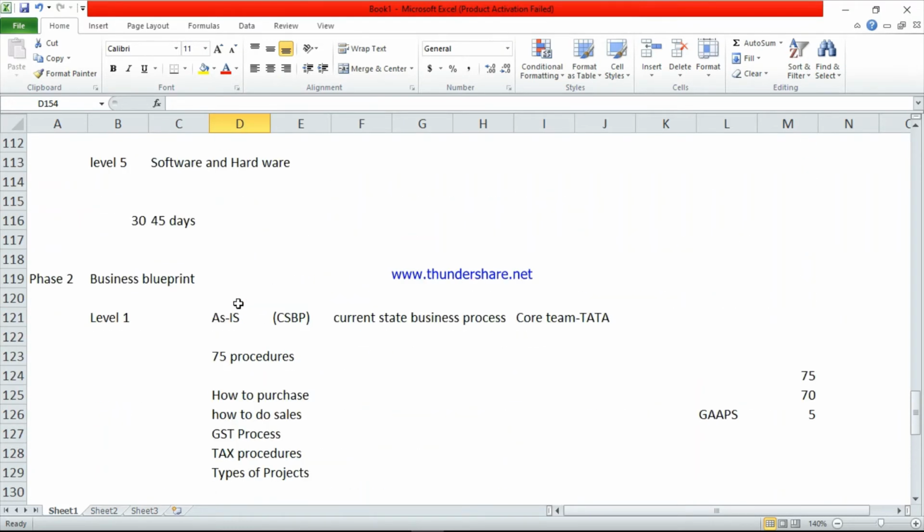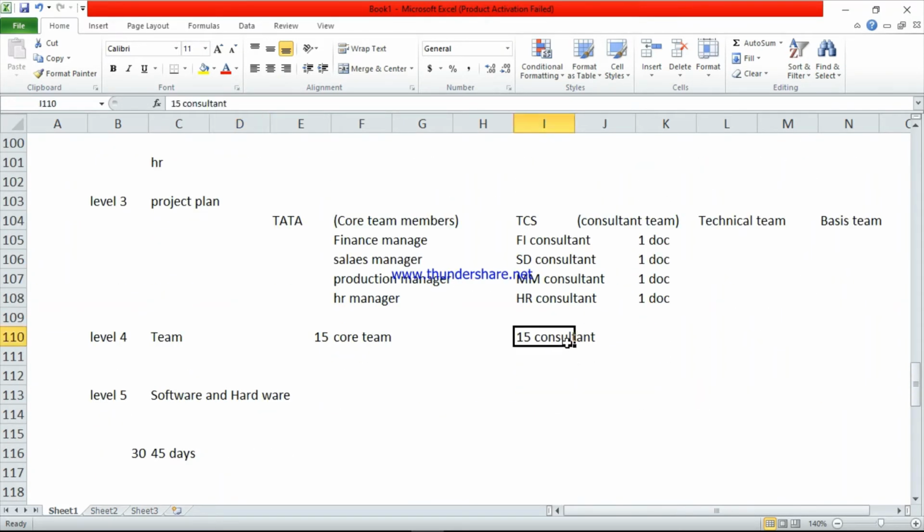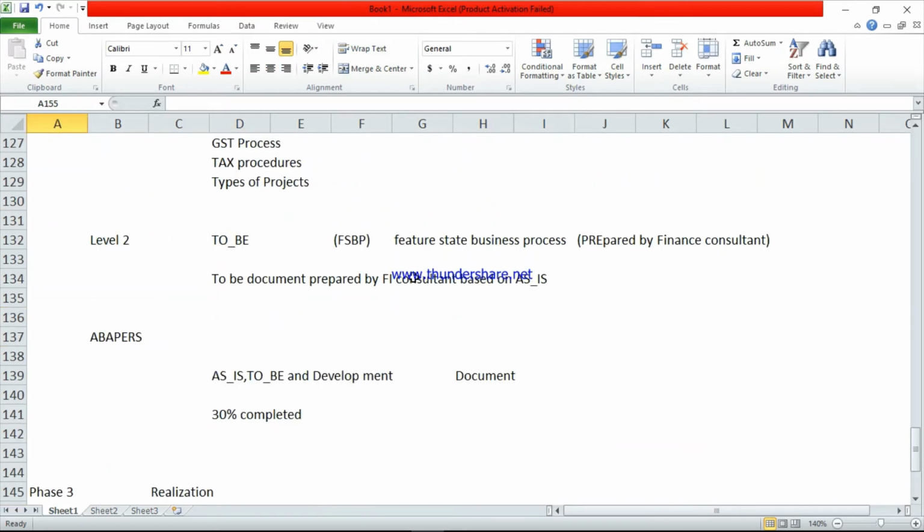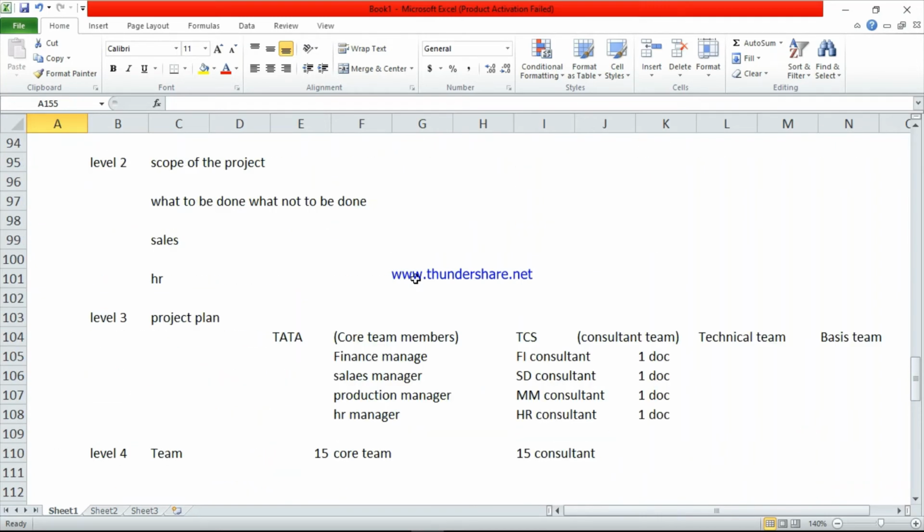See here. So we have around 15 SAP consultants. In these 15 SAP consultants, for example, 5 members are working in development server and 5 employees are working in quality and the remaining 5 are working in the production server. Suppose we take the example of 5 employees working in the development server. In the development server, first one, we have the basis team. Basis team is a technical team. They will do the configuration, they will give the technical assistance to all employees.